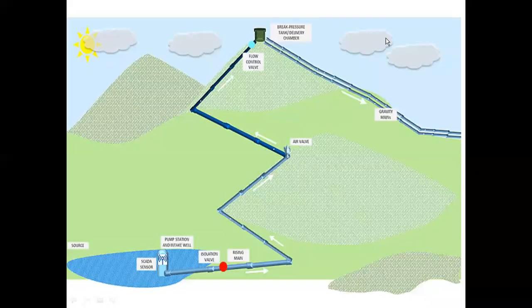In this diagram, we can see a lift irrigation scheme. Here is a water source. The pumps are installed here, and the farms are located at this higher elevation. So water cannot be conveyed to the farm by gravity.